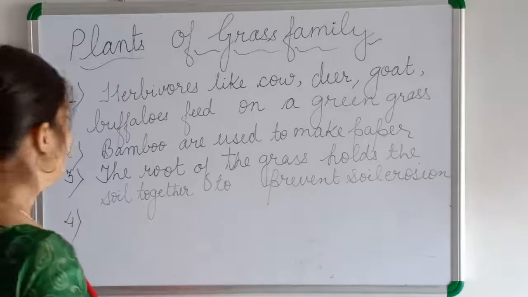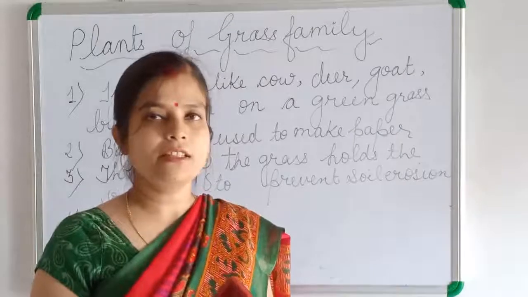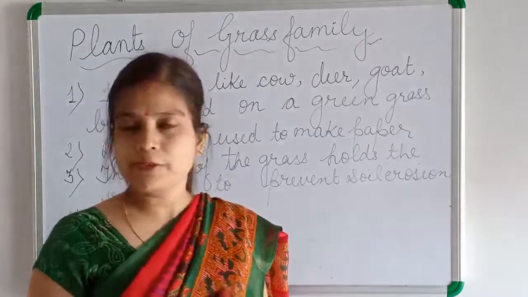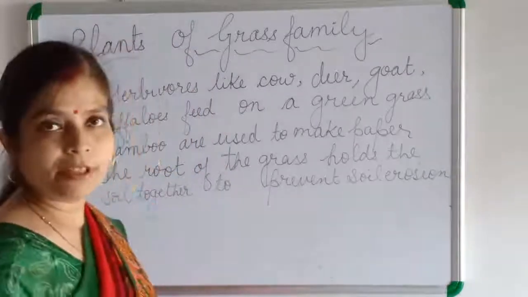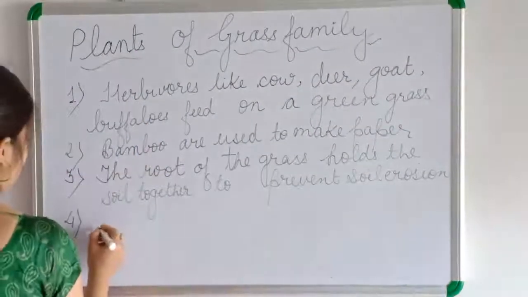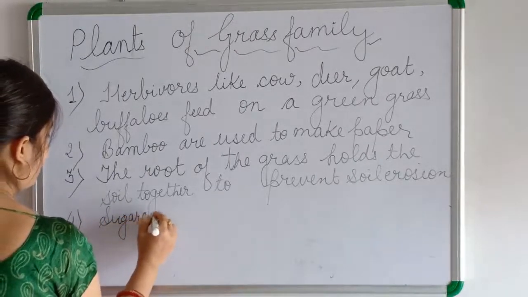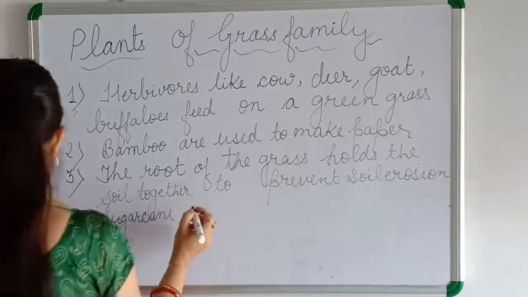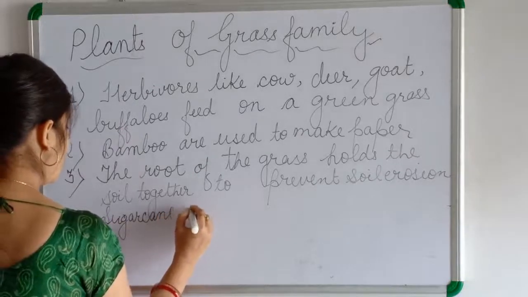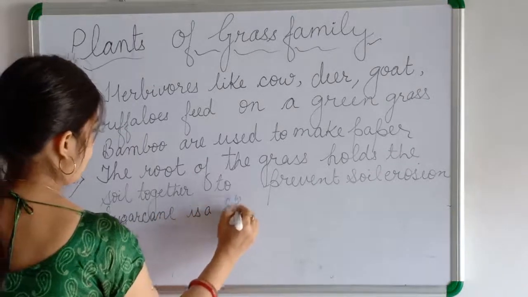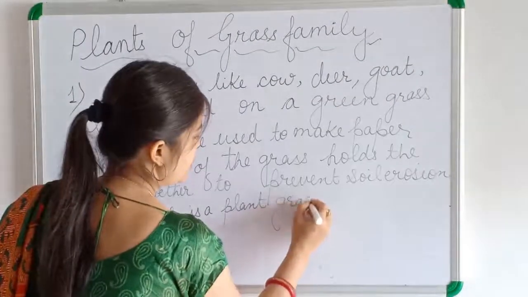They are used to make sugar also. Sugarcane is also a grass which we crush and make sugar from it. So sugarcane is a plant of the grass family which is used to make sugar.